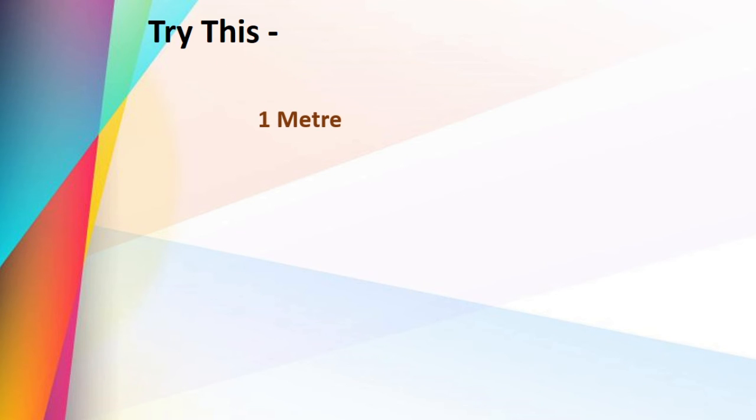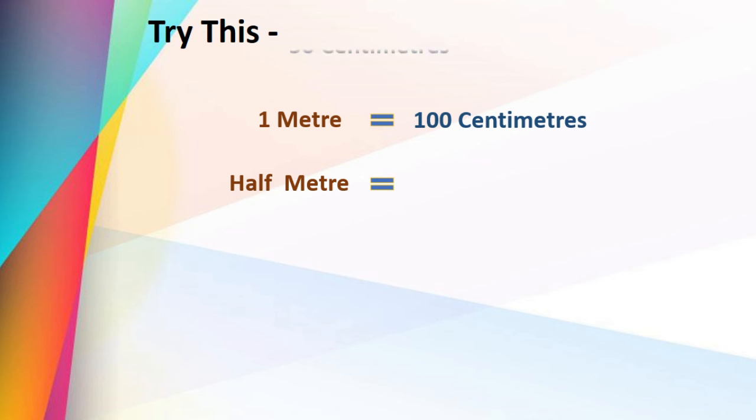1 meter is equal to 100 centimeter. We know that, right? 1 meter is equal to 100 centimeter. So what about half meter? Yes, come on, tell me. Half meter is equal to how many centimeter? Half of 100 is, yes, very good, 50 centimeters.